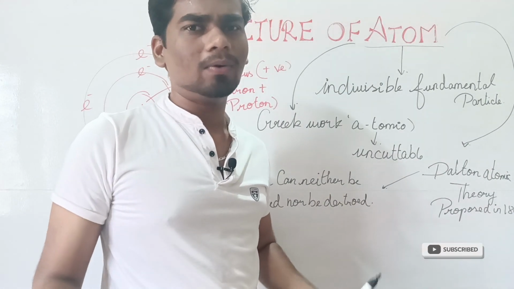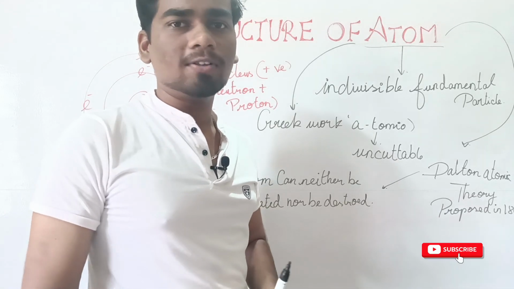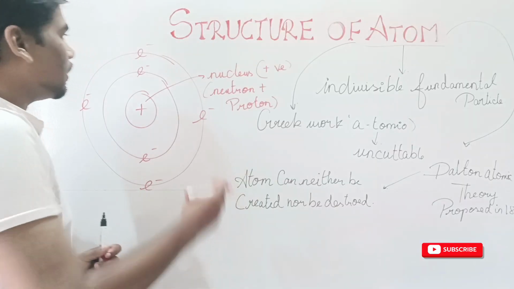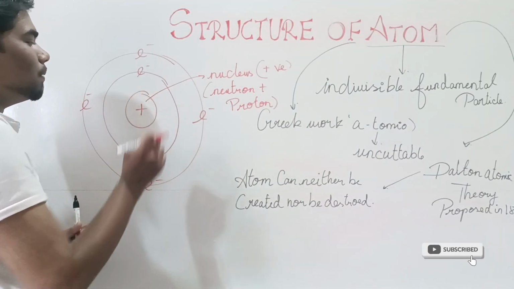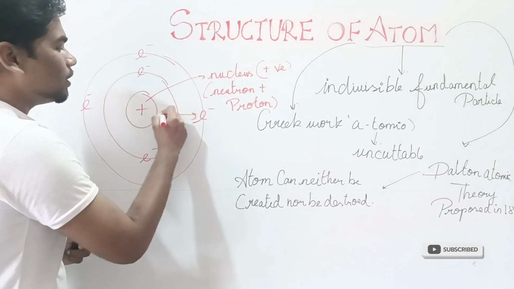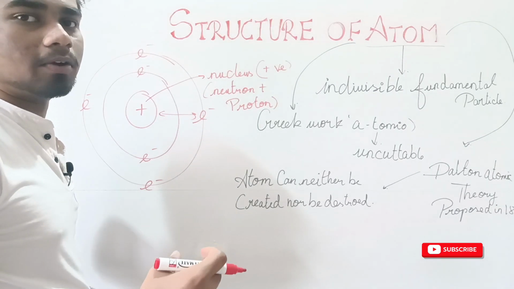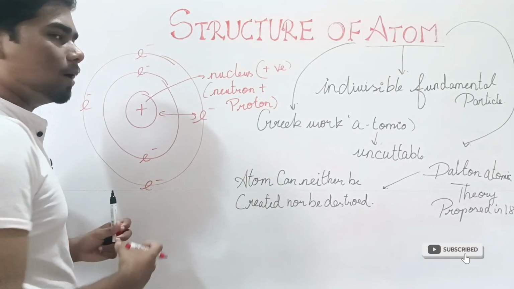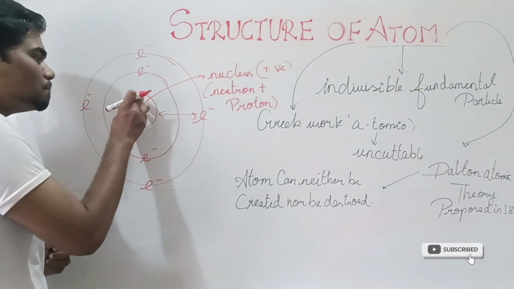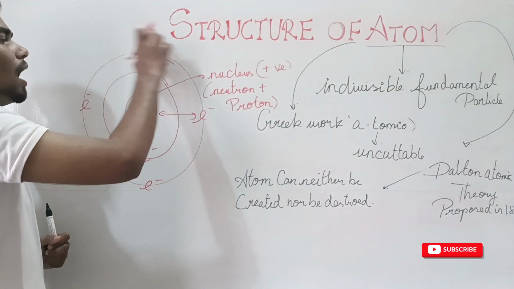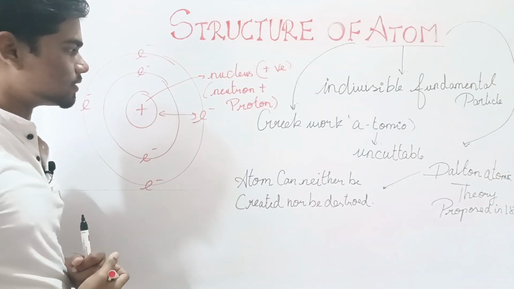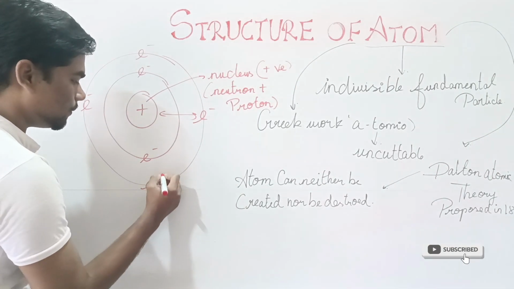As you already know, electronegativity and electropositivity are based on how the electron is bound to the nucleus. If it is tightly bound, you can't easily remove that electron; if it is loosely bound, you can easily remove the electron.